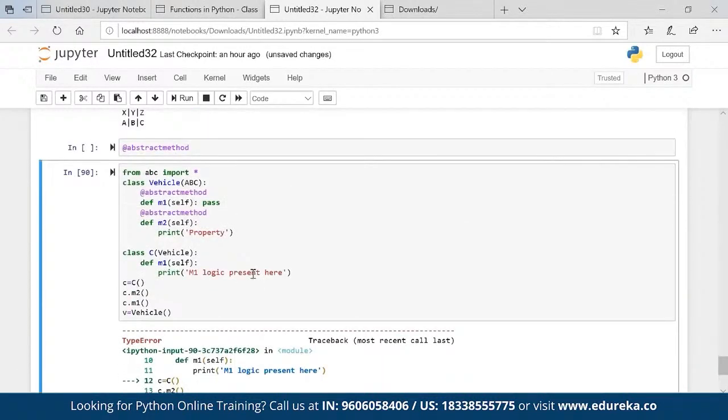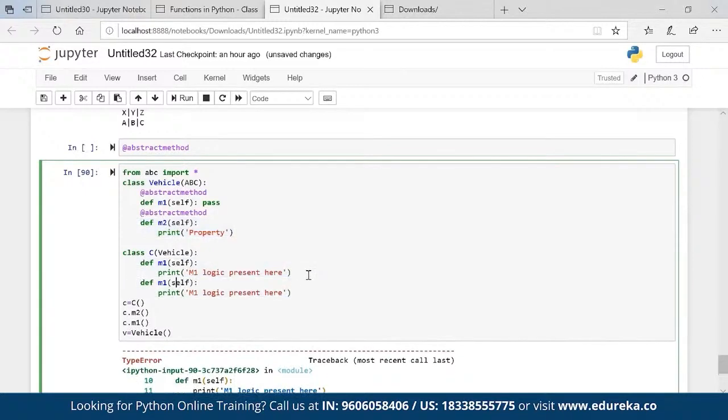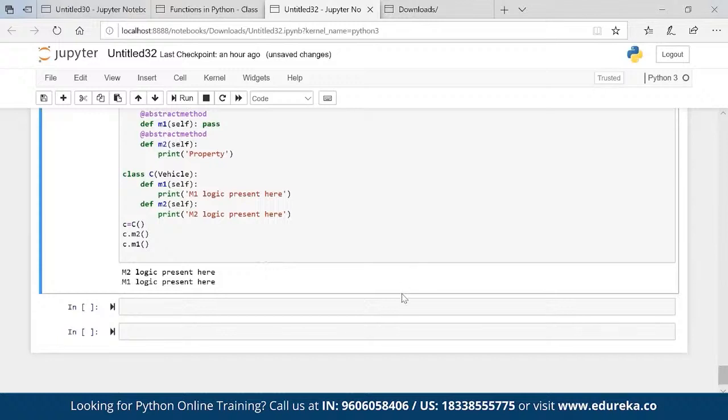So basically what's happening here now, m2 property I am not able to get from the parent because m2 is also not properly built. You have to support your parent for creating that property also. And now you can see that we are getting m1 and m2 logic built.